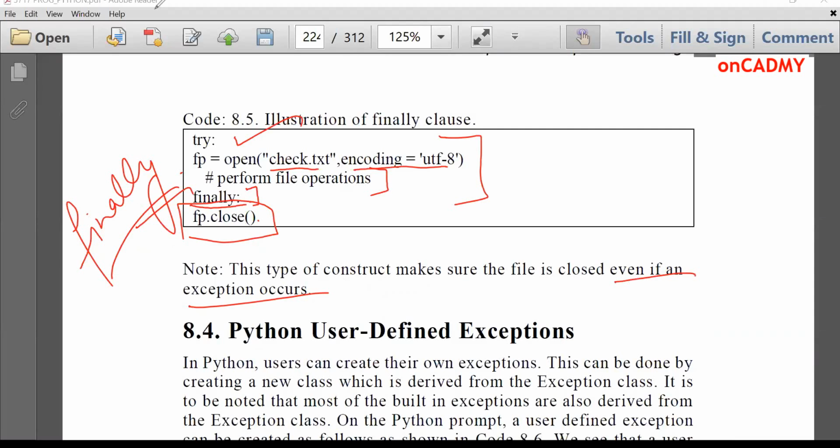Now Python user-defined exceptions. What are user-defined exceptions?